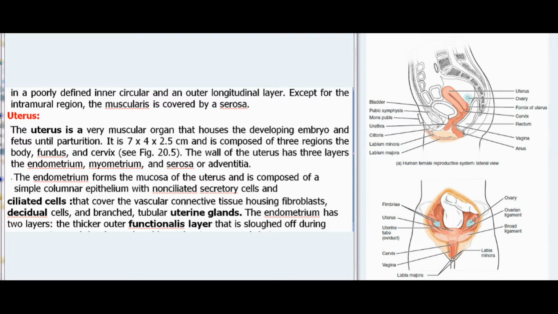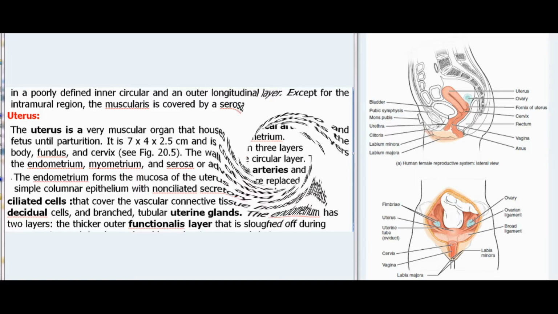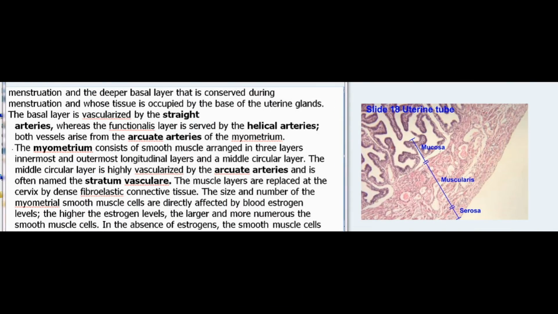The endometrium has 2 layers, the thicker outer functionalis layer that is sloughed off during menstruation and the deeper basal layer that is conserved during menstruation and whose tissue is occupied by the base of the uterine glands. The basal layer is vascularized by the straight arteries, whereas the functionalis layer is served by the helical arteries. Both vessels arise from the arcuate arteries of the myometrium.